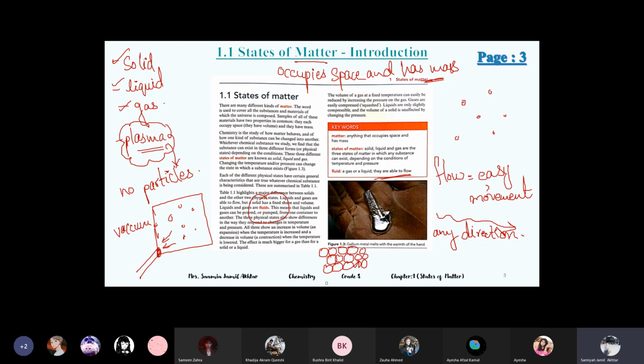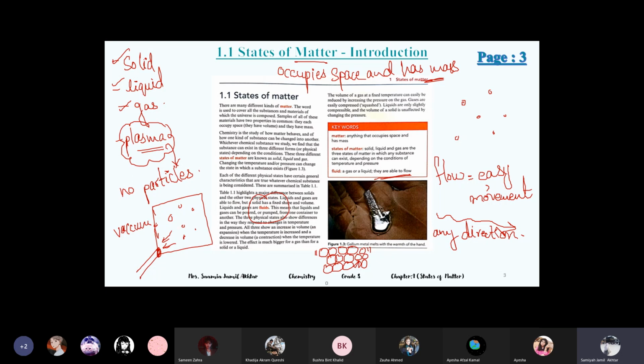What is the movement of solid particles called? Vibration. Yeah, very good. So the particles move at their own place, and their movement is known as vibration. All the particles in matter are in a continuous state of motion. They're continuously moving, whether they are solid particles, liquid particles, or gas particles. Yeah, all the particles are in a continuous state of motion.